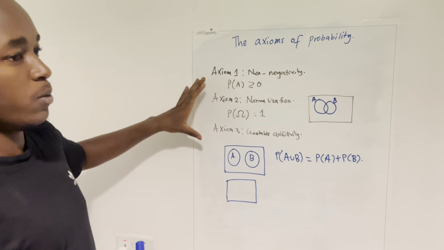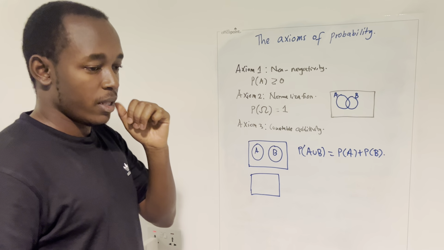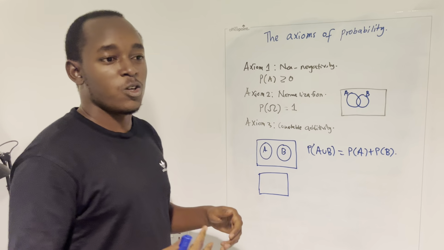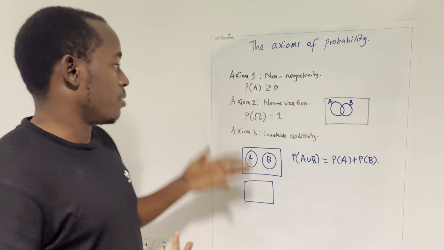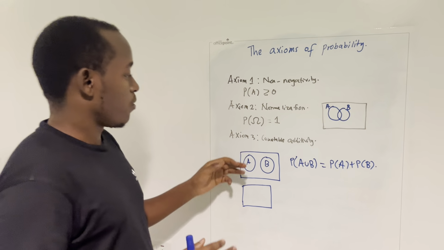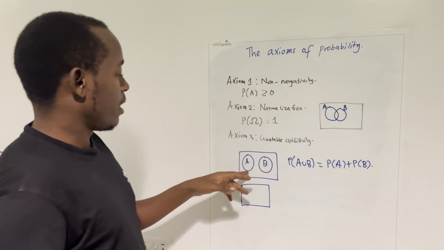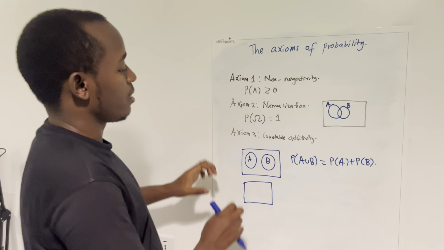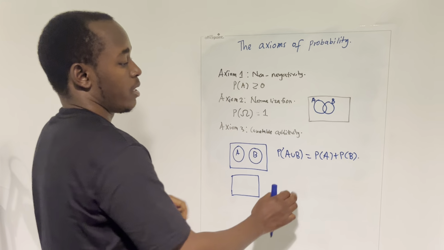From these three axioms, you may be wondering why the list is not longer. The thing is, the other things that you already know about probability, which I'm going to write here, can actually be derived from only these three axioms. For instance, for the countable additivity, you have event A and event B with no intersection, so their union is simply the sum of those two events.